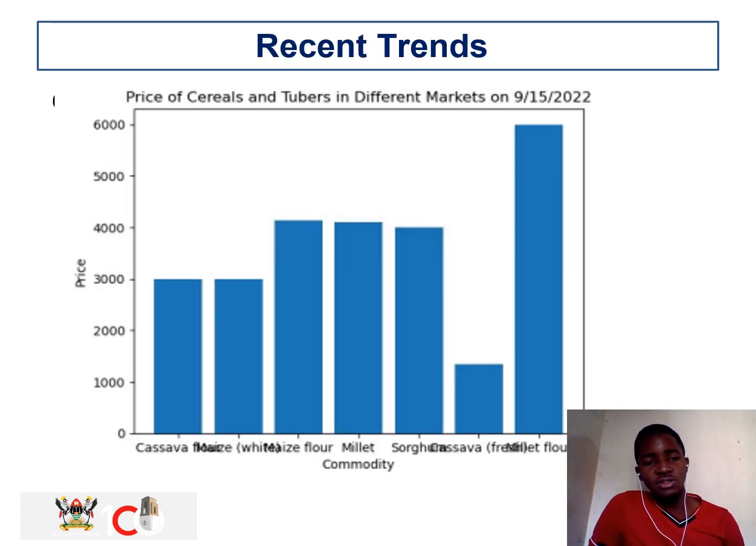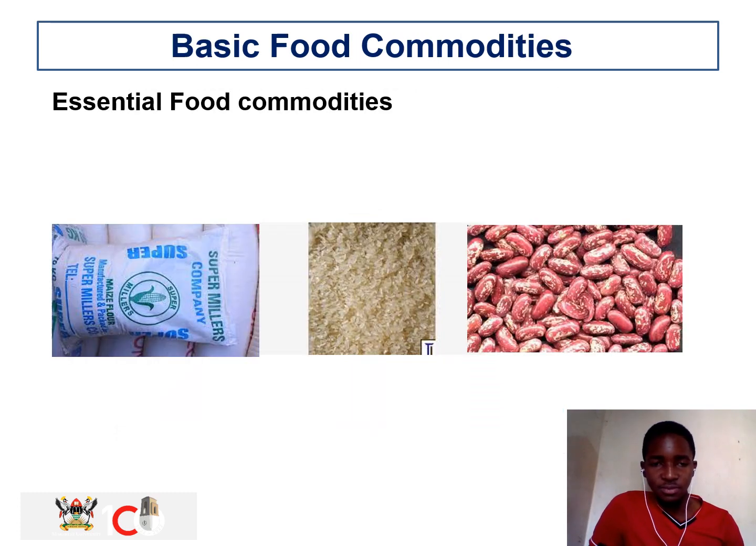This is a graph showing the recent trends in the prices of cereals and tubers. As we can see on the graph, you have the prices of various food commodities, which include cassava, maize, millet, and sorghum, and the price of flour has increased greatly in this period of time. These market prices were taken on the 15th of September 2022.